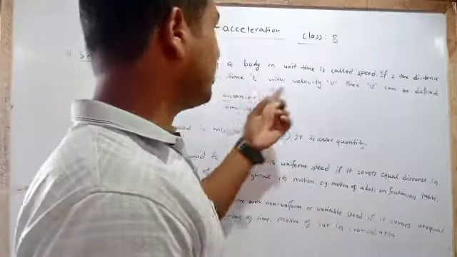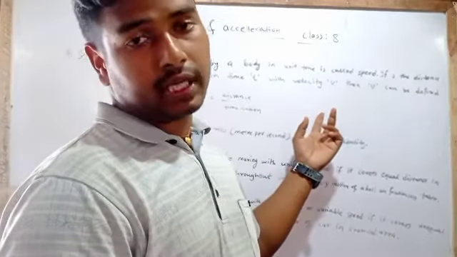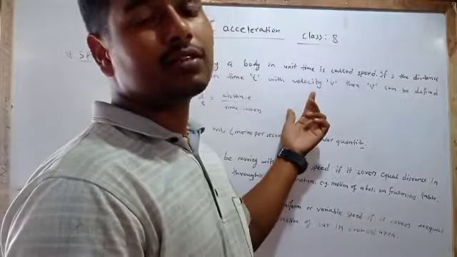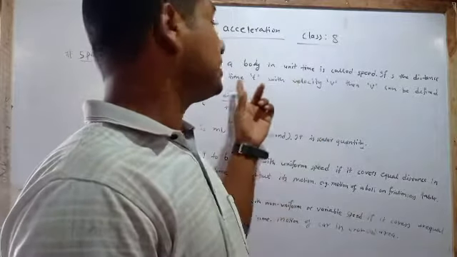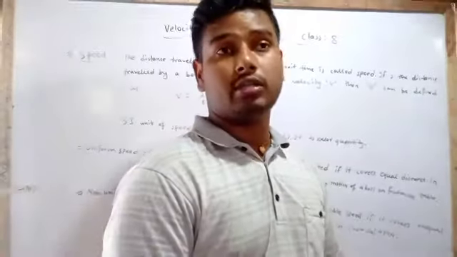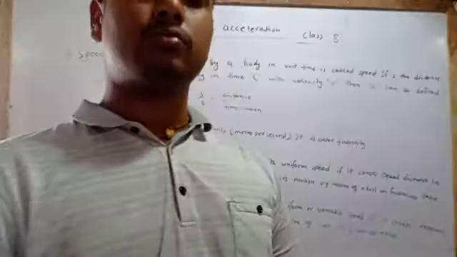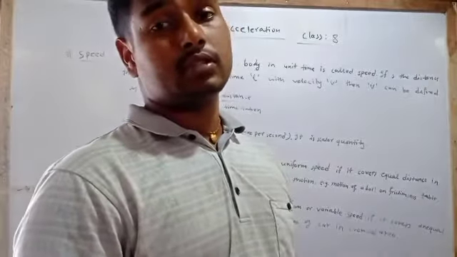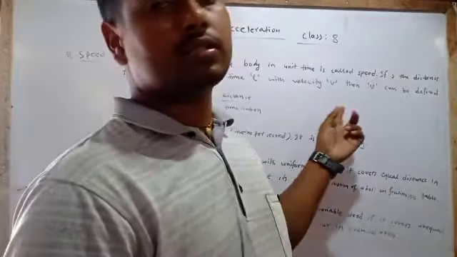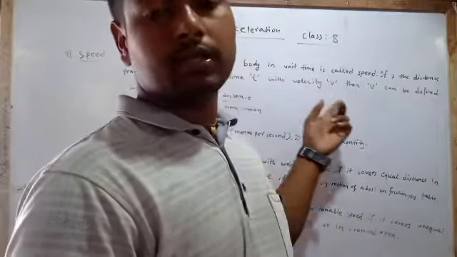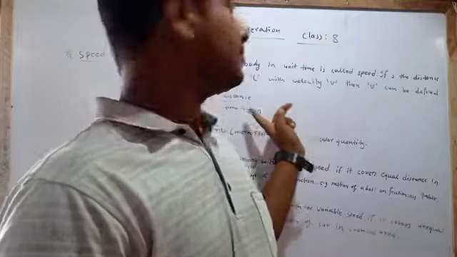Distance traveled by a body per unit time, or in 1 second, is called speed. Per unit time means 1 second, for the unit of time is second. So distance traveled by a body in 1 second is known as speed.